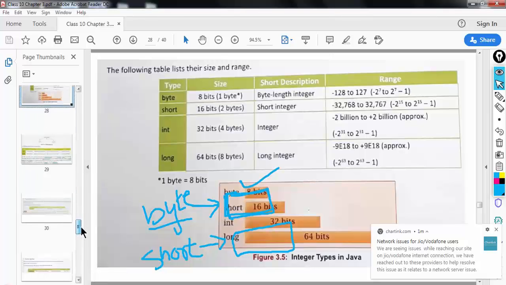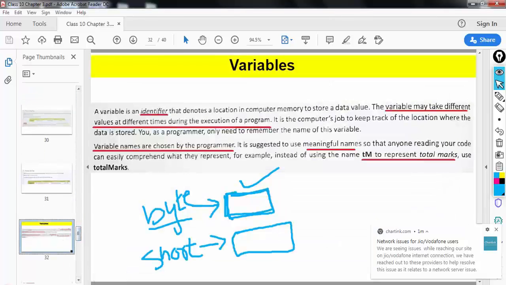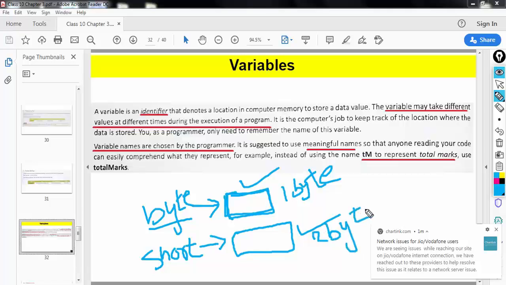So this container will be slightly larger because this is occupying only 1 byte and this is occupying 2 bytes. So the kind of data type you associate with the variable will define the size of the variable, the kind of data it can store.